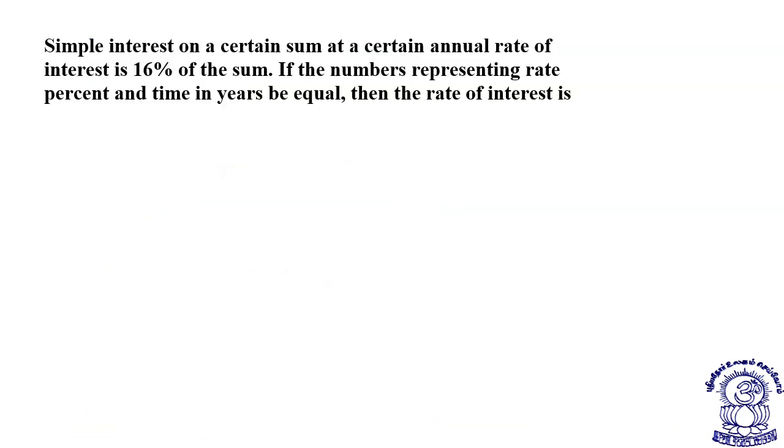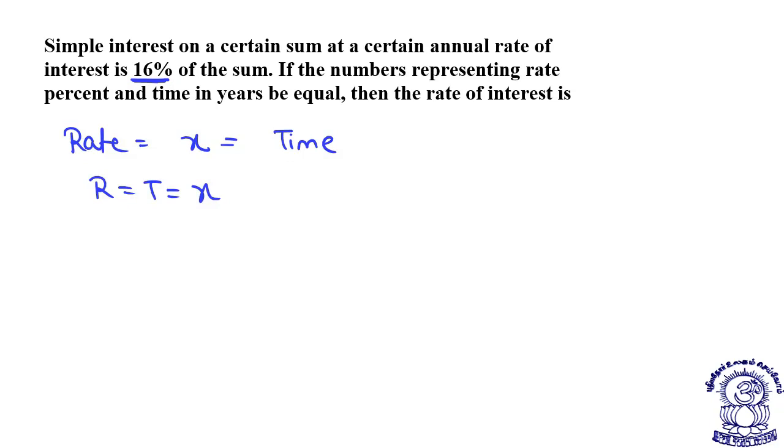Now let's move to the next question. Simple interest on a certain sum at a certain annual rate of interest is 16% of the sum. If the numbers representing the rate percent and time in years be equal, then the rate of interest is? Look students, let's say the rate is X percent. Rate and time are numerically equal, that is rate is equal to time is equal to, suppose, X. Then the rate of interest is, see, total interest received is 16%.